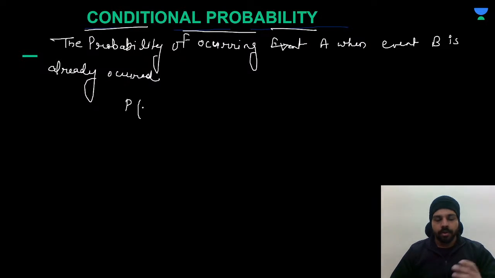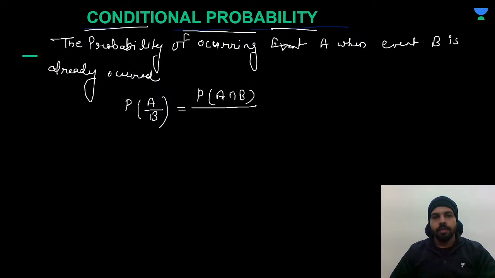Before giving the example, I would like to show you how we will write this in symbolic form. The probability of event A when B has already occurred, we write as P of A upon B, and this will be equal to probability of A intersection B divided by probability of B. Like this, we can easily find the conditional probability of any two events.